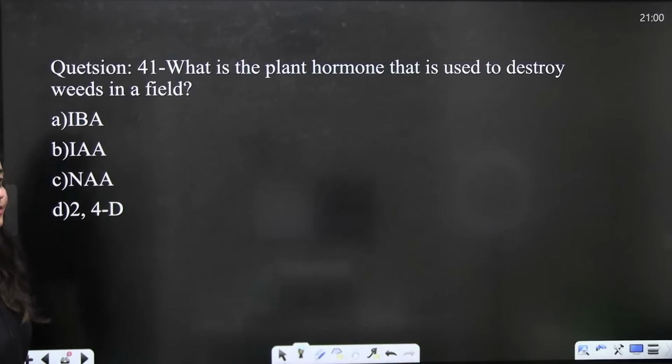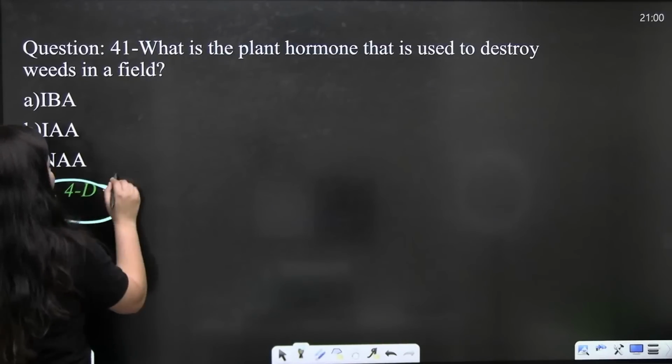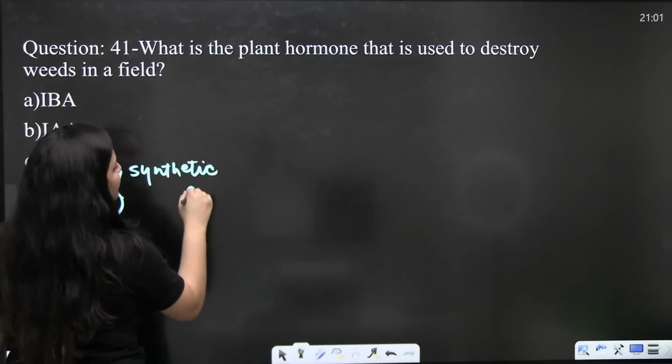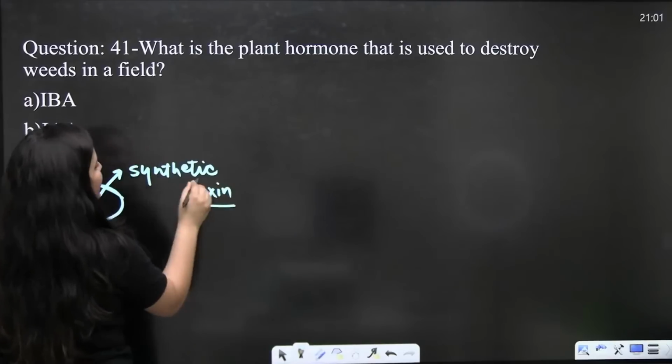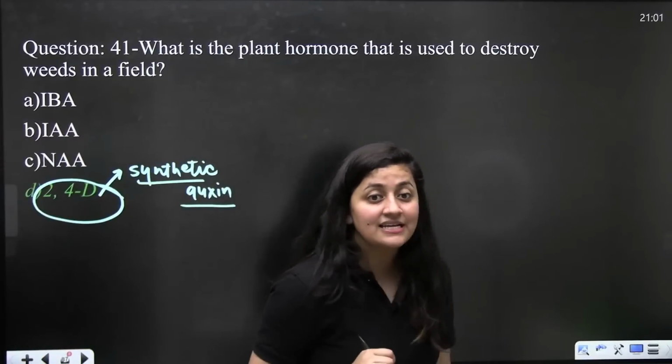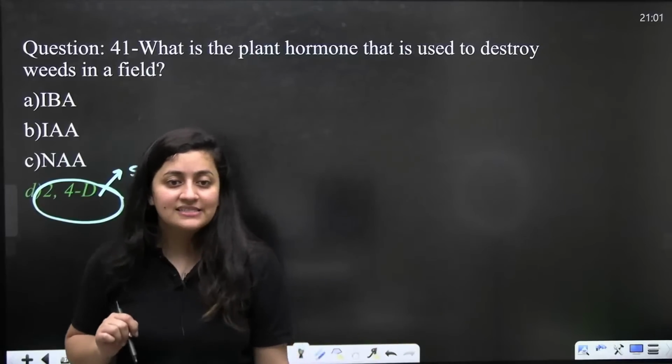Yes, it is 2,4-D. It is the synthetic auxin. Remember, it is the synthetic auxin. It can destroy the dicot weeds. 2,4-D, dichlorophenoxyacetic acid.